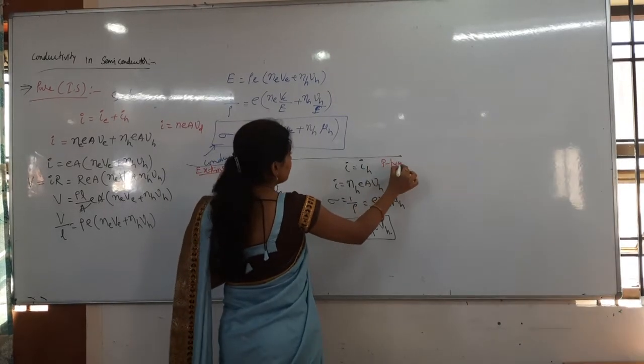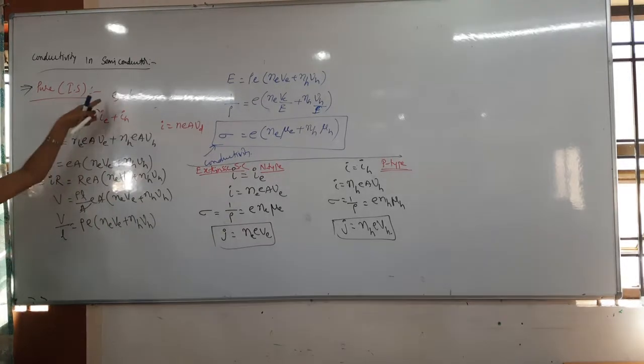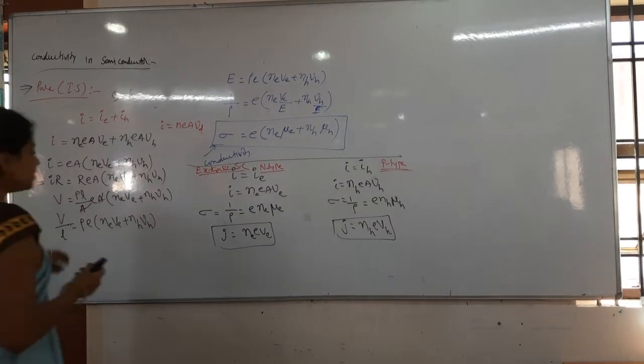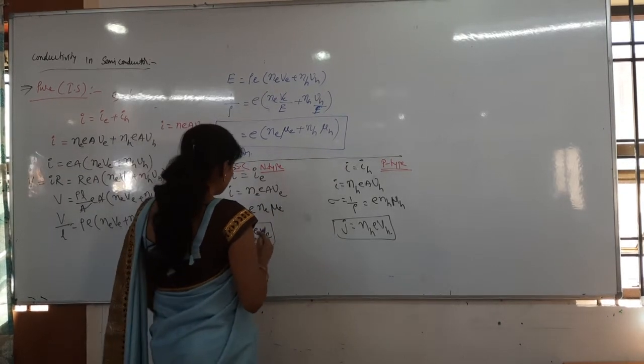Write that. Conduction is due to both electrons and holes. Copy everything. Each and every step is a formula. That's it. I am saying again and again the same words only.